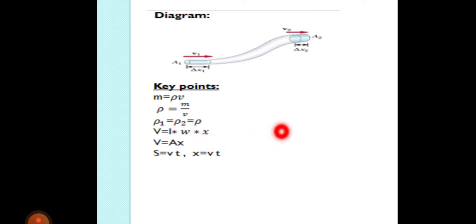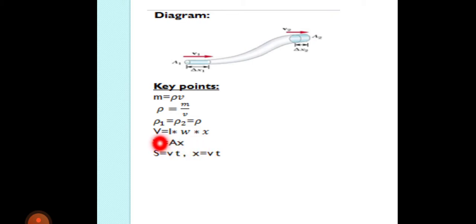Here we are taking an ideal fluid, that's why its density is constant. So we can also write rho 1 equal rho 2 equal rho, because the density at point 1 and density at point 2 remain constant, because this is an ideal fluid and it is its property.